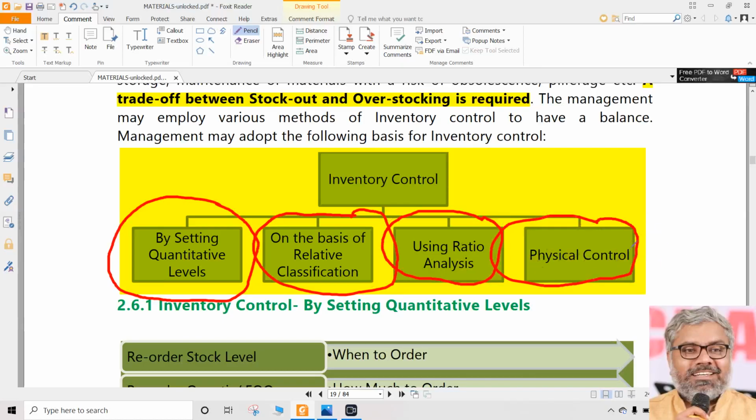Physical control you and I cannot do naturally, because we are only here to give numbers and answers to numerical questions basically. So physical control will only be a theoretical question, whereas numerical questions can mostly come from setting the quantitative levels. This is the number one priority of this entire chapter. Then maybe rarely but possibly a classification related question can also come. That's just a logical thing. There is no calculation involved, but we might have a number based question on this also.